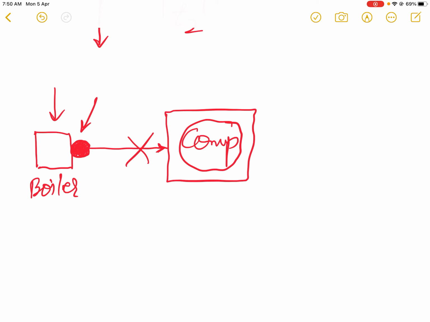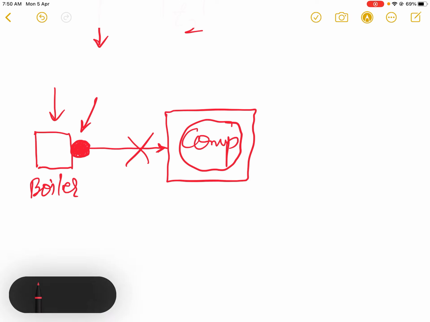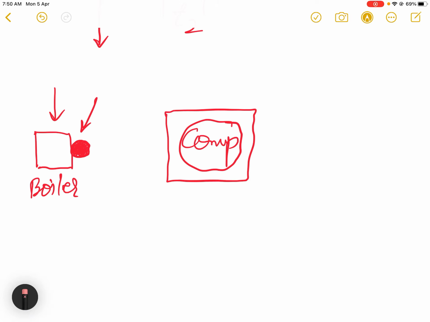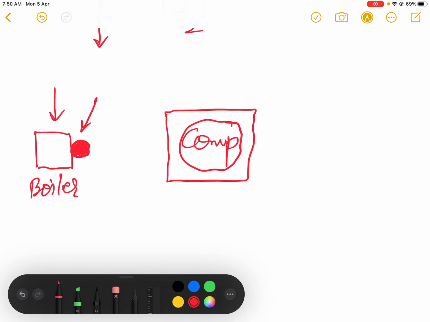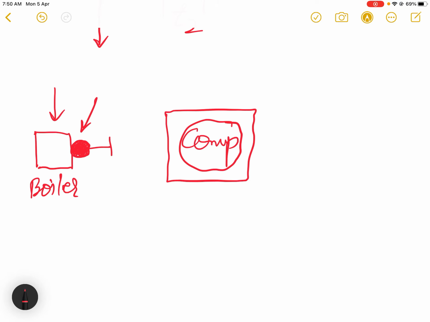So we will have to disconnect this connection and use one particular circuit between the sensor and the computer, and this circuit is called an analog to digital converter.